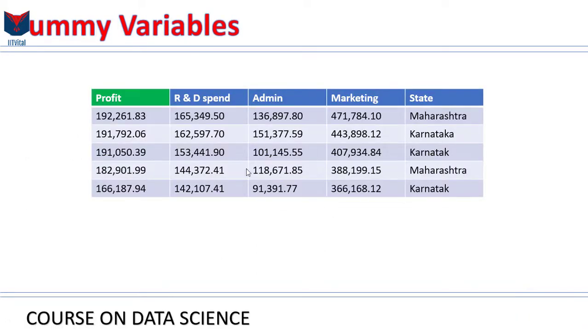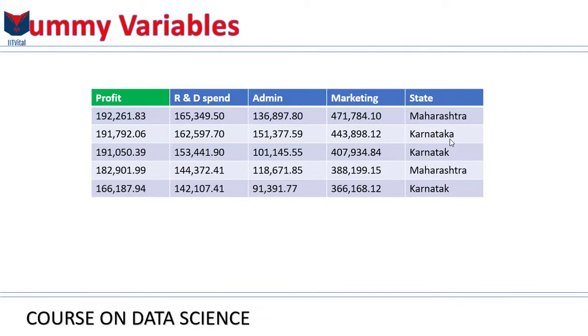Now we will be talking about dummy variables. So basically the information that we have is the profit of each company or each startup, then the R&D spend, the admin spend, and the marketing spend. Those three are expenses that the company incurred. And then the state in which it operates, either Maharashtra or Karnataka.